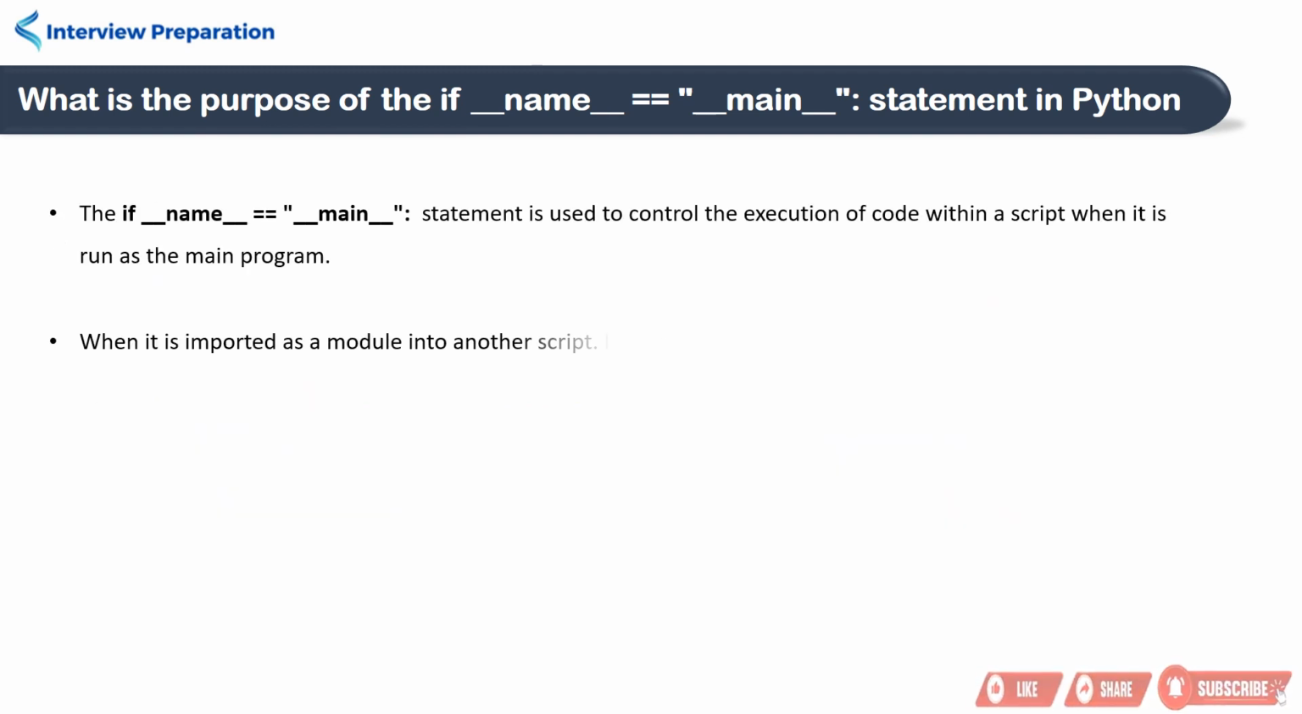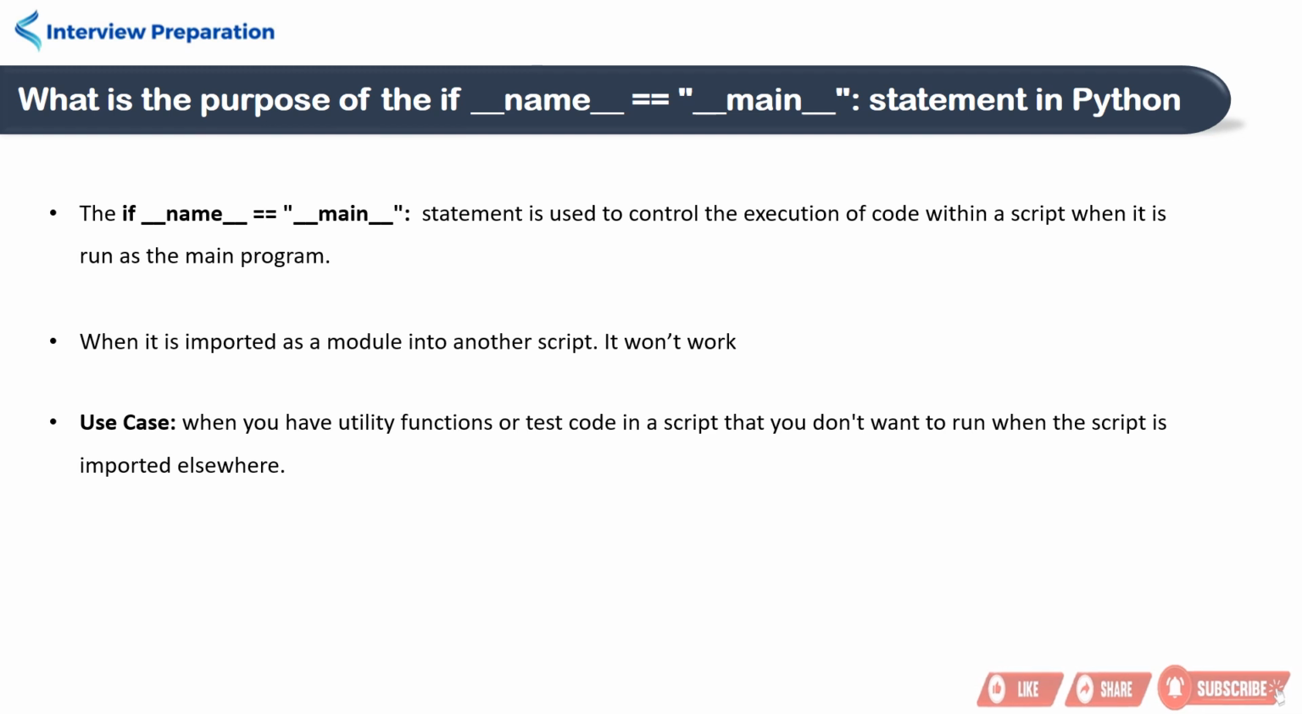So, the if __name__ == "__main__" statement in Python is used to control the execution of particular code within a script. When it is run as the main program directly, it will work. And when it is imported as a module into another script, it will not run. It is particularly useful when you have test code in a script that you don't want to run when the script is imported elsewhere.